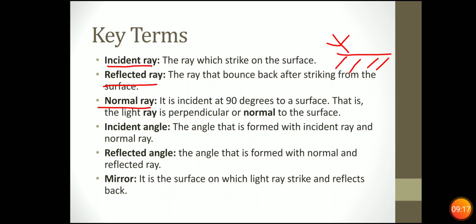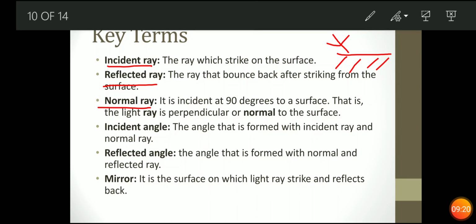Now, next we will see. So we have terms, that is incident ray, reflected ray, and the normal. Incident angle is the angle which is formed with the incident ray and the normal, as we have seen in the video. Now, reflected angle is the angle that is formed with the normal and the reflected ray. Now, what is a mirror? It is a surface on which the light ray strikes and reflects back.